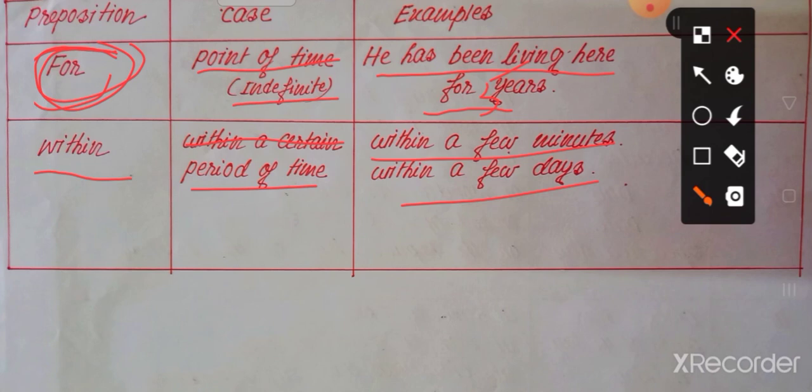If it mentions a short period of time, a less time, in those cases we use within. I will do it within a few minutes. I did it within a few days. Okay.